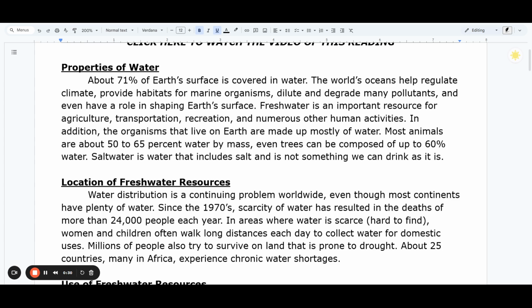In addition, the organisms that live on Earth are made up mostly of water. Most animals are about 50 to 65% water by mass. Even trees can be composed of up to 60% water. Salt water is water that includes salt and is not something we can drink as it is.